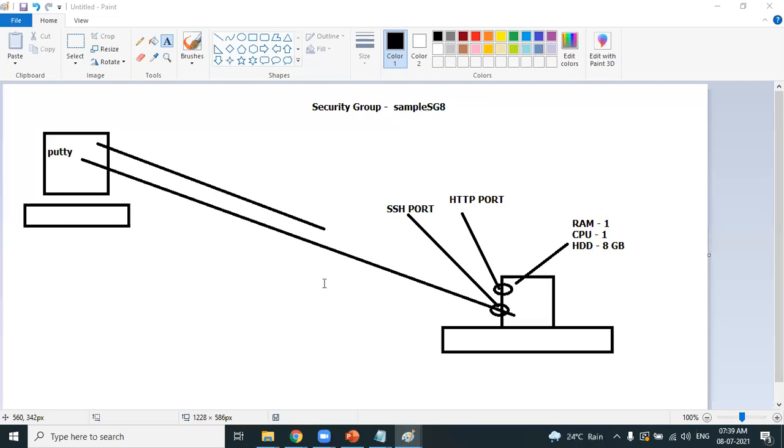If we have more requests, how can we handle them? More requests means there are a large number of people accessing the website, and because of the load the server goes down, isn't it? Like Facebook. If 1,000 users open a particular website at a time and the application goes down, how do we make sure the application does not go down? In such a case, we need to go with the concept of a load balancer.